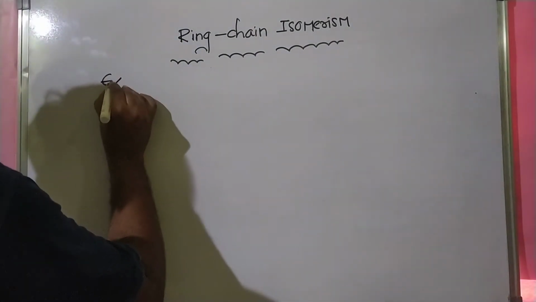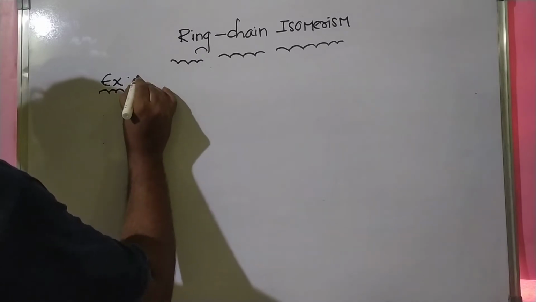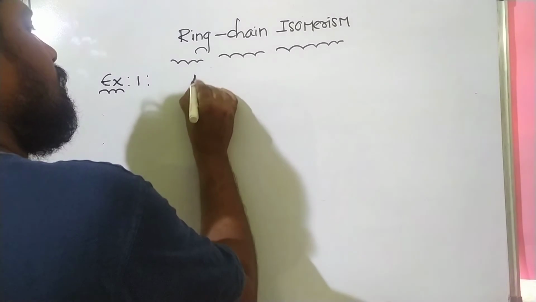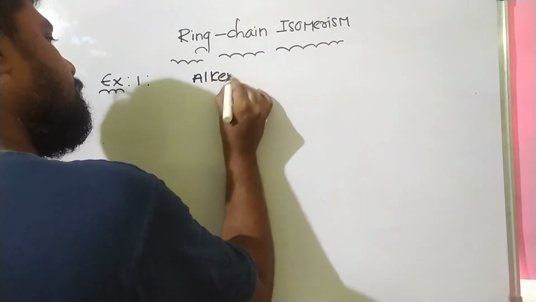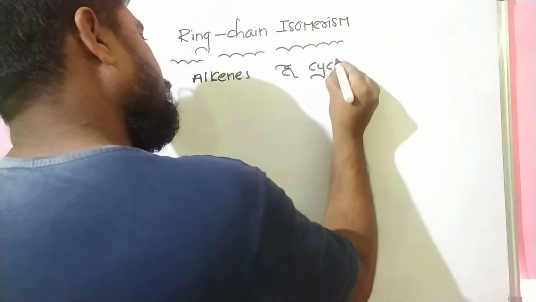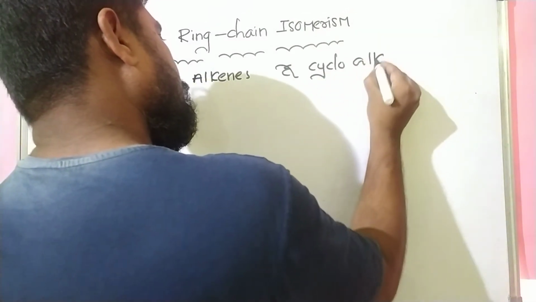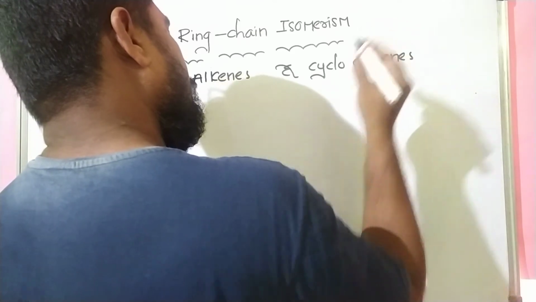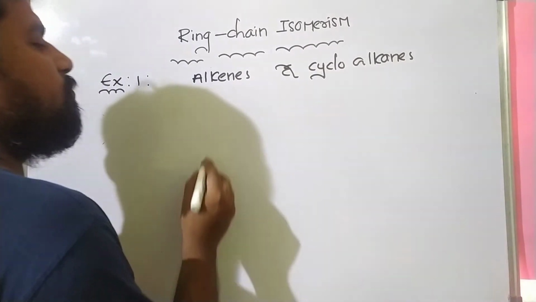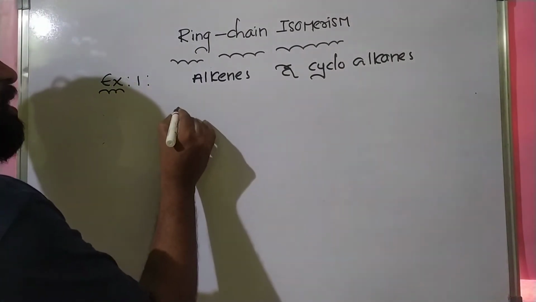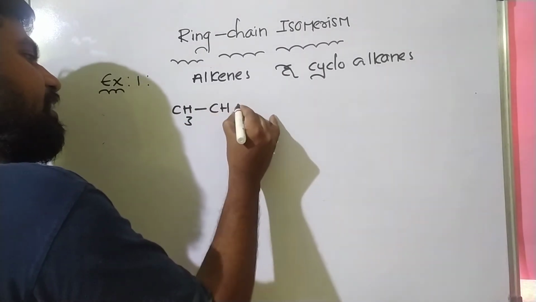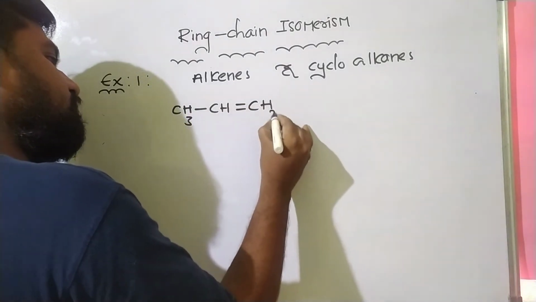Alright, example 1. Alkenes and cycloalkanes are ring chain isomers. Now one more example, CH3-CH=CH2.